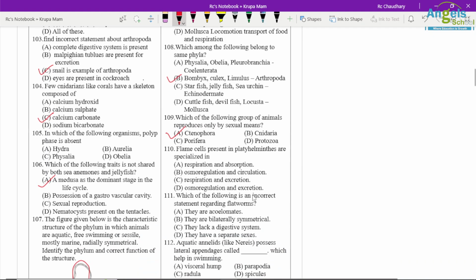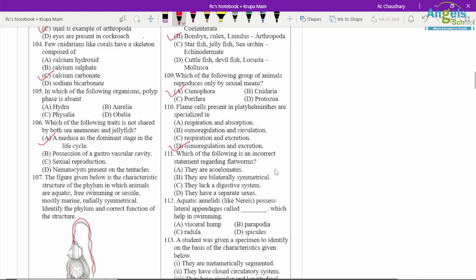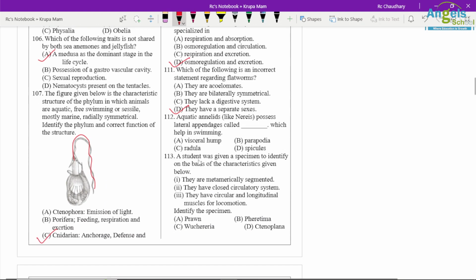Flame cells present in Platyhelminthes are specialized in. So flame cells are for both osmoregulation and excretion. So option D is correct. Which of the following is an incorrect statement regarding flatworms? Acoelomate is right, bilateral symmetry is right, digestive system absent, or rather lack of complete digestive system, and they have separate sexes. So option D is the correct option.